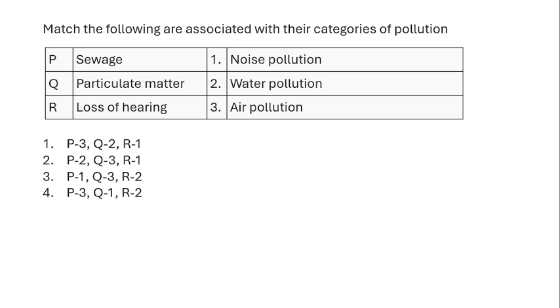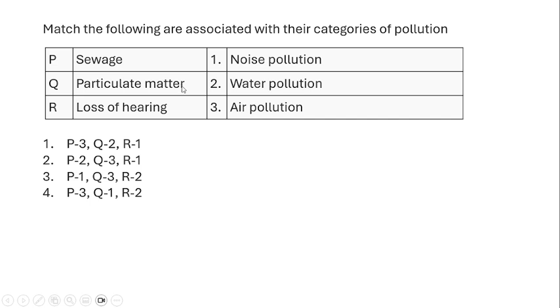Match the following are associated with their categories of pollution. So you have to match these following. Sewage is going to cause, absolutely, water pollution. All the sewages are treated in the STP and again discharged into the running waters. When these sewage waters are not treated up to the level, it is going to pollute the water.